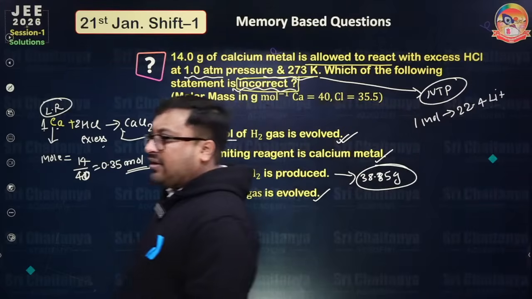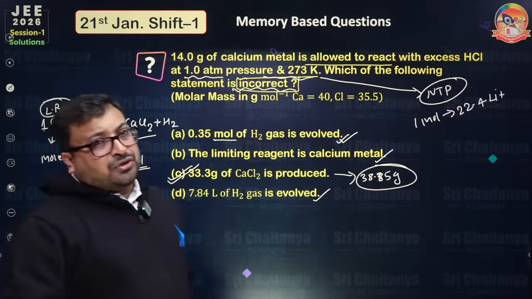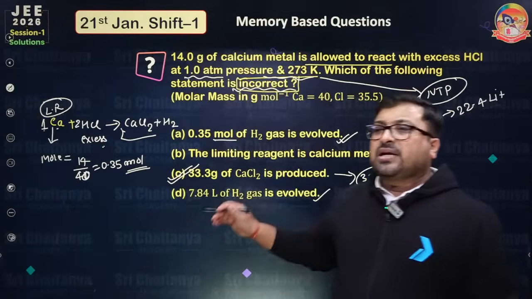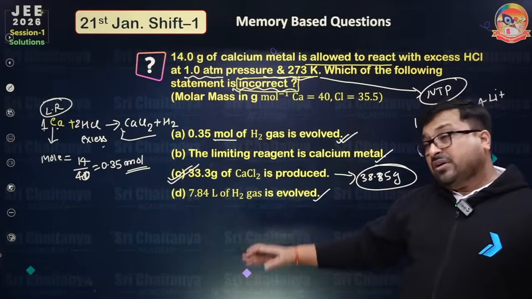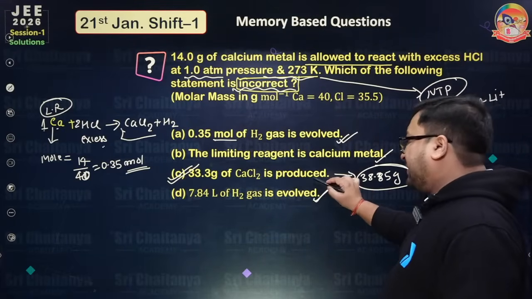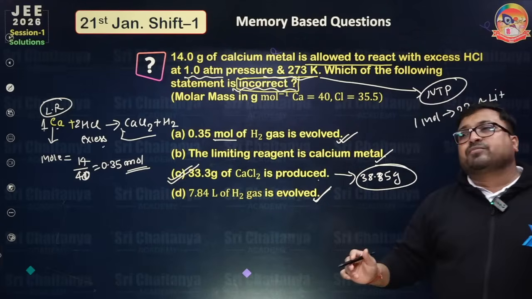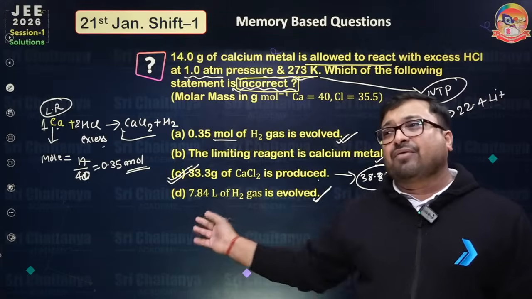How many of you got the right answer? So we have discussed 2 questions. So what is the learning in this question? You can observe, they have asked NTP questions, they have asked mole calculation, they have asked limiting reagent. Okay, so they have asked everything in one question.